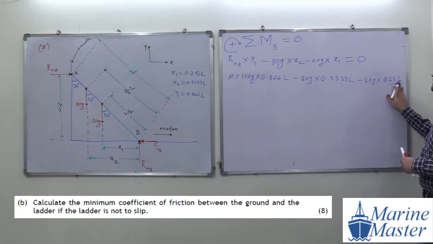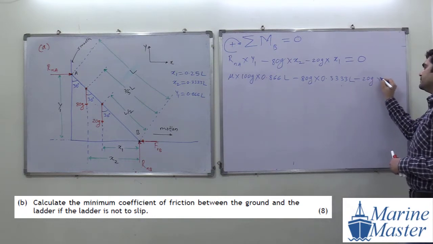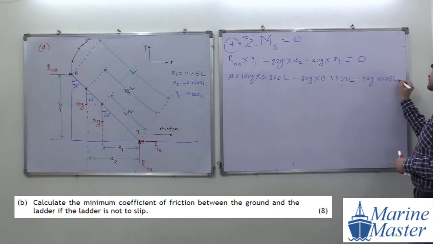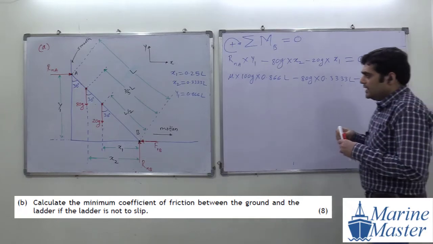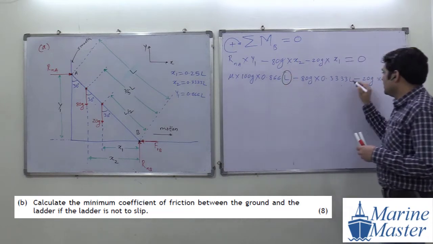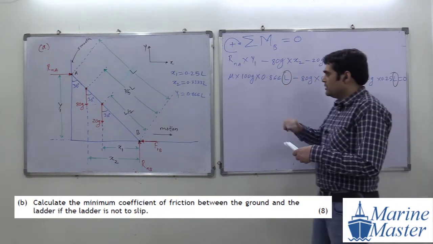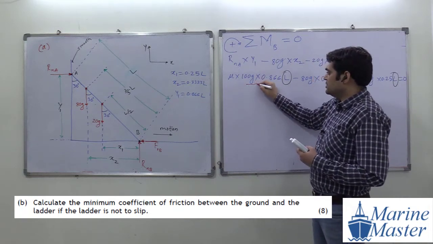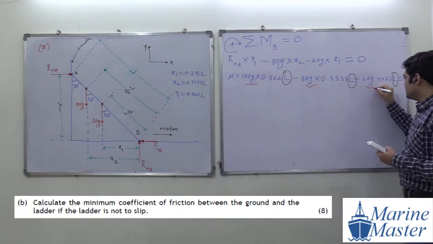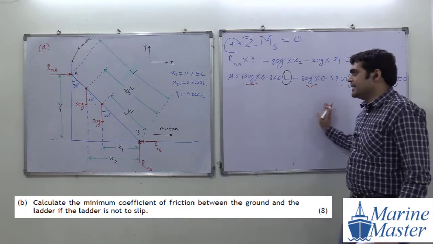What is common in each and every term here? L is common. Then what is another common? G. So we can take out L common. What can we take out, guys? We can take out L common.